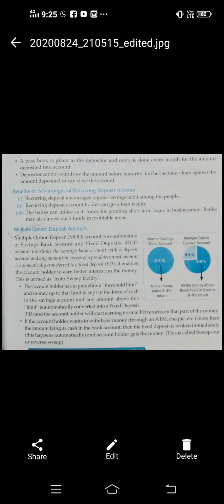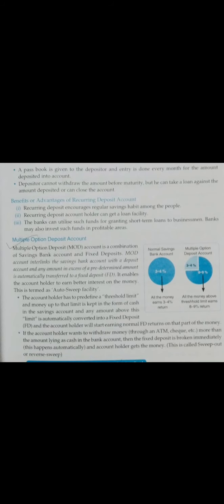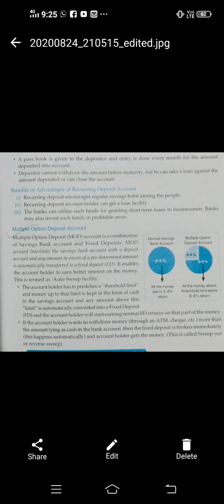So in a single account, you are enjoying the benefit of both a saving account and a fixed deposit account. So this is the entire concept of fixed deposit, recurring deposit and multiple option deposit account. I hope it is clear to everyone, and if there is any problem please contact me.